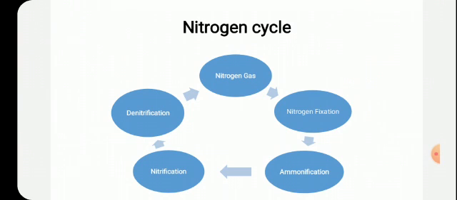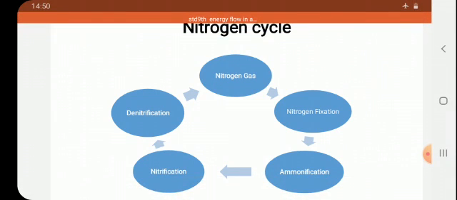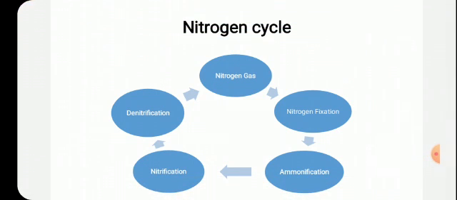You know, the nitrogen cycle is very important because nitrogen forms 78%, that is the maximum portion of the atmosphere. Yes, air contains 78% of nitrogen, and it is very necessary for the maintenance of cycles in nature.